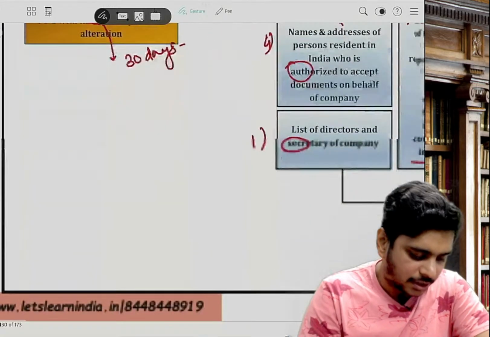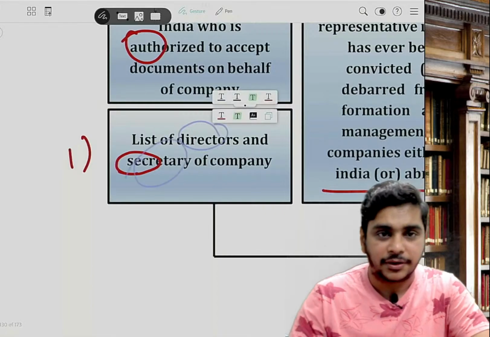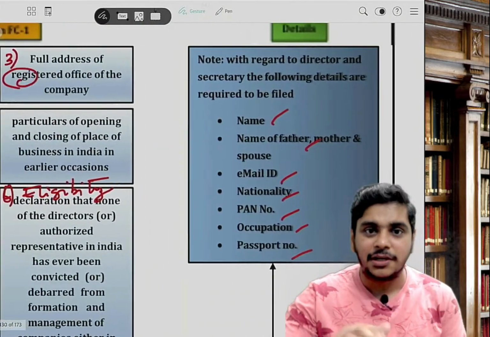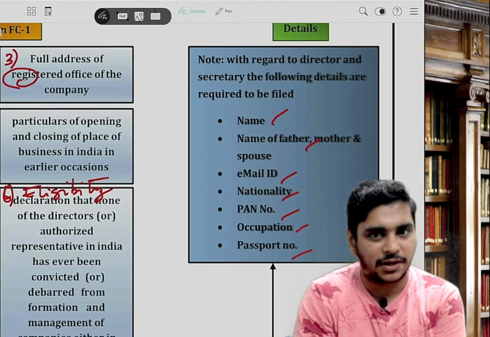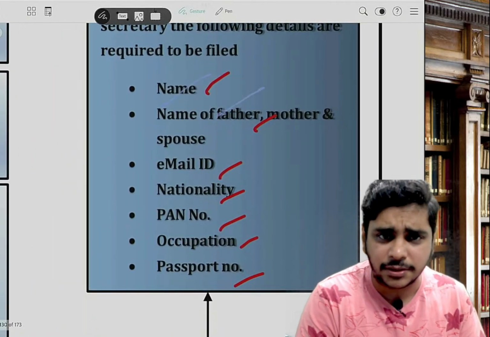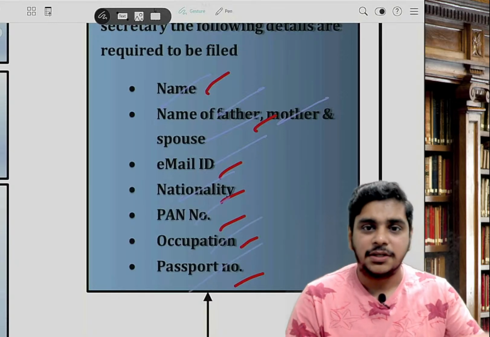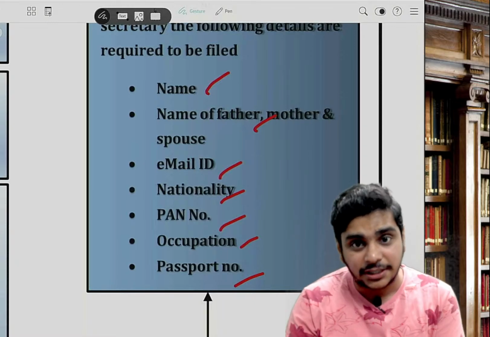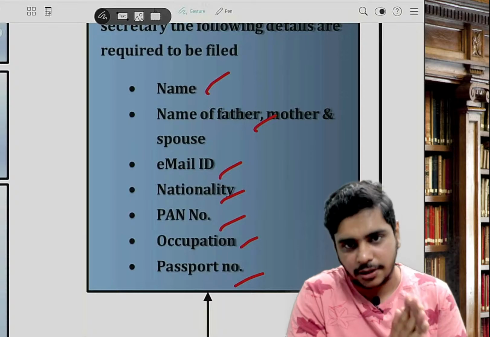Then one more answer we have done from our book: list of directors and secretary. In one attempt they asked, sir, we understand SCRAPE has to be given, but for the list of directors and secretary, what list do we have to give? You can open the main book and see what we have written. You have to give name, father's name, mother's name, spouse's name, email ID, nationality, PAN number, occupation, passport number. So they can ask what additional details are to be given by the foreign company.